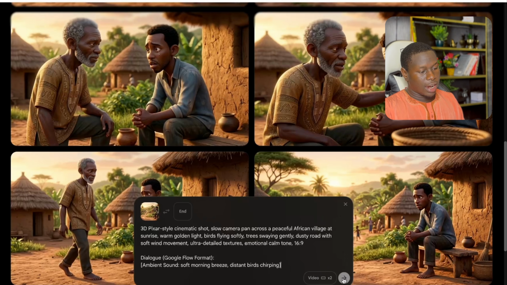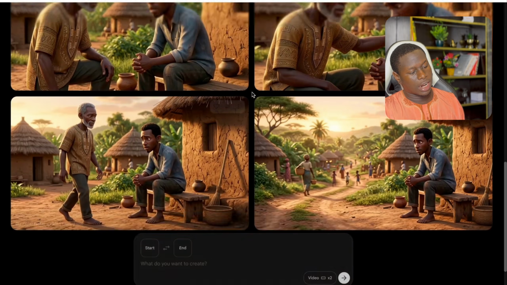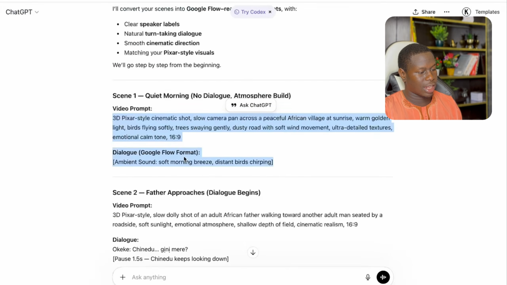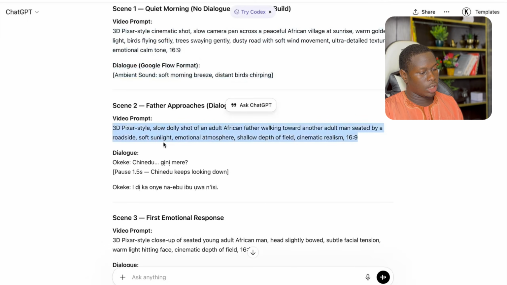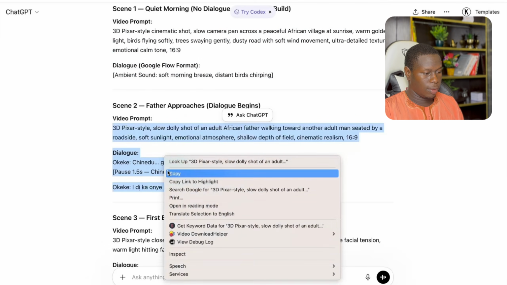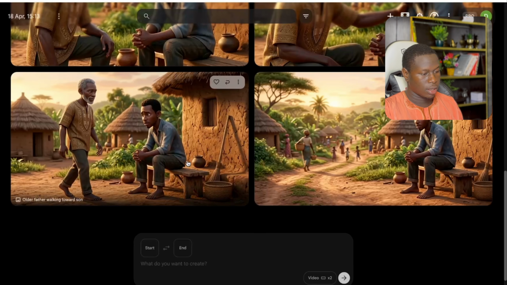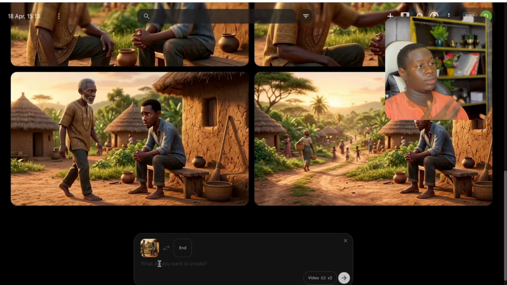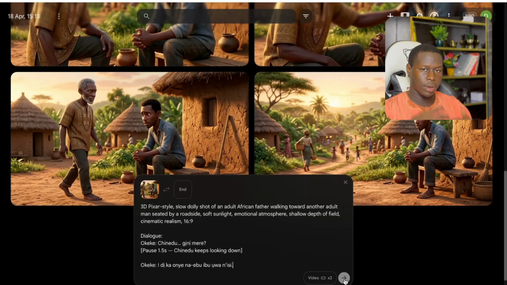Then after this one right here, it says the father approaches and the dialogue begins. You can see right here where the father starts talking. So you can just copy this. We'll get to it, don't worry. Let's go to Google Flow. Let's just wait for the first video to generate before we can proceed.